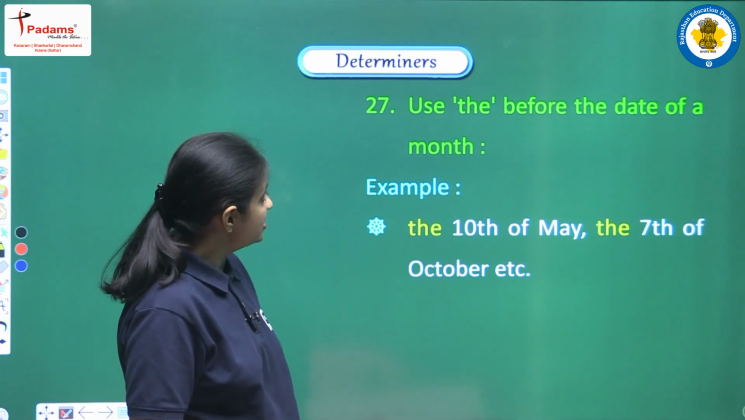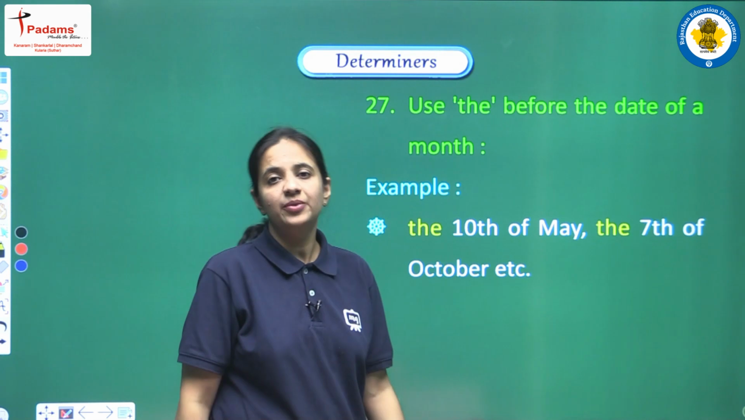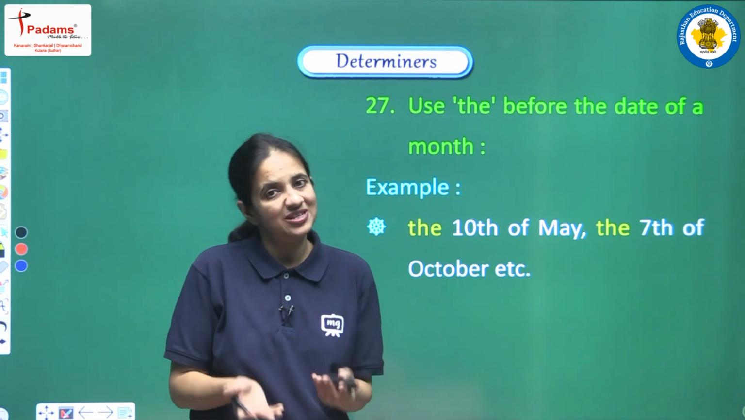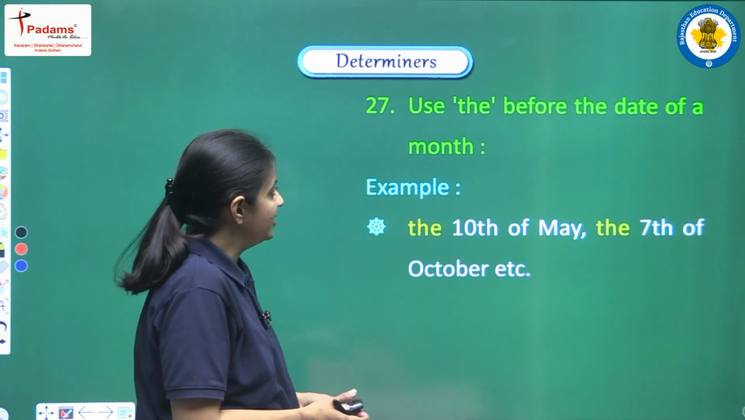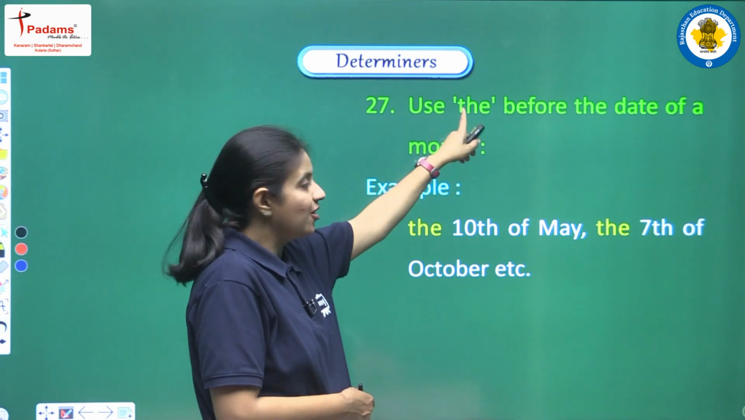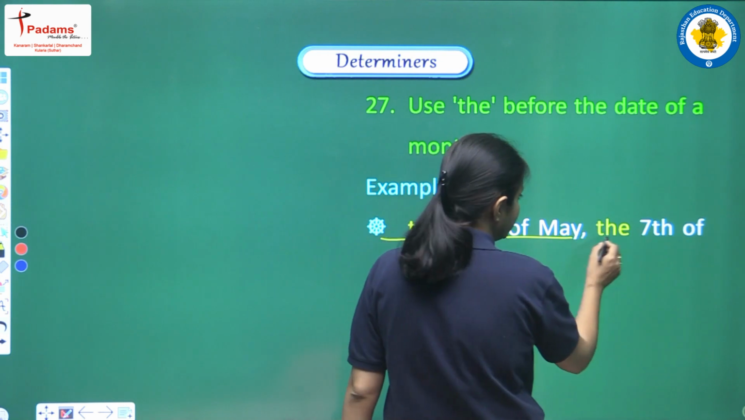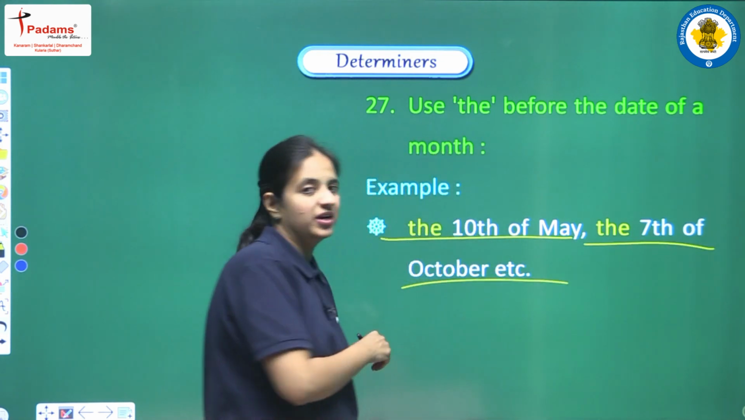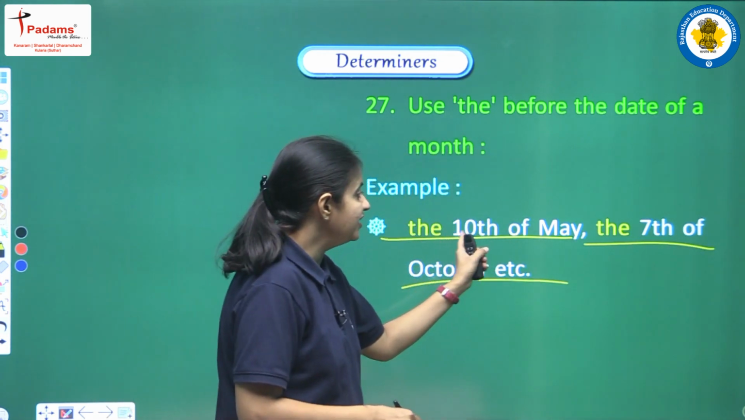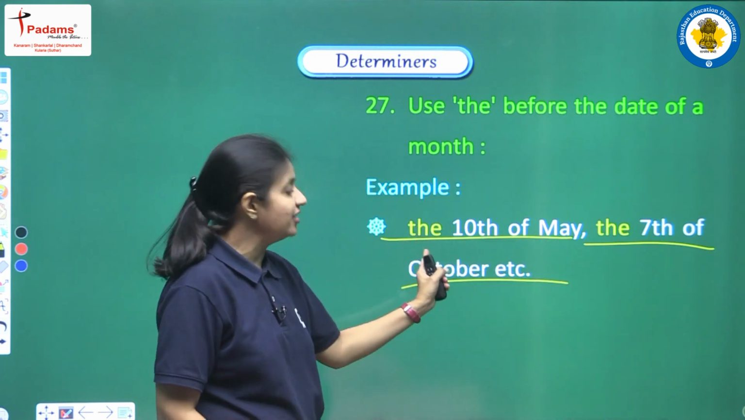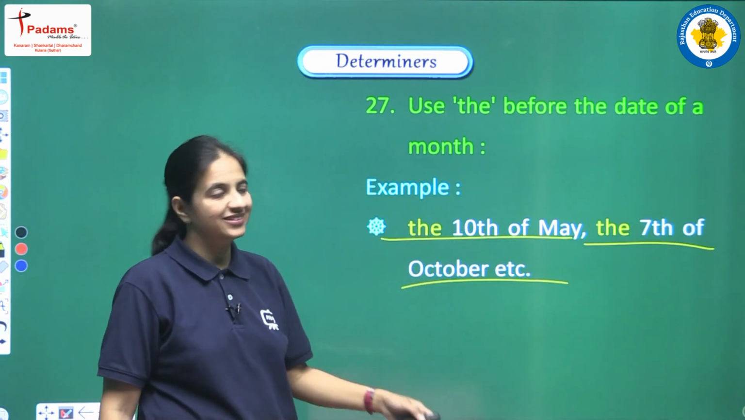Next, use the before the date of a month. This is a very general use that we all make whenever we are writing any date. So always we have to use the. Let's see how: the 10th of May, or we can say the 7th of October. Whenever we are talking about any date of the month, before the date we have to use the article.